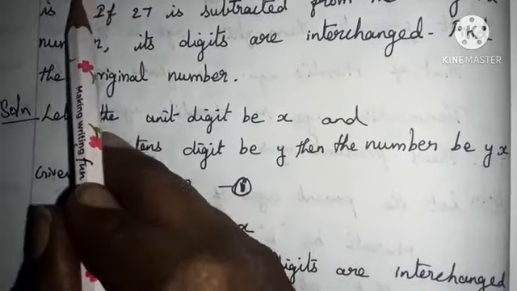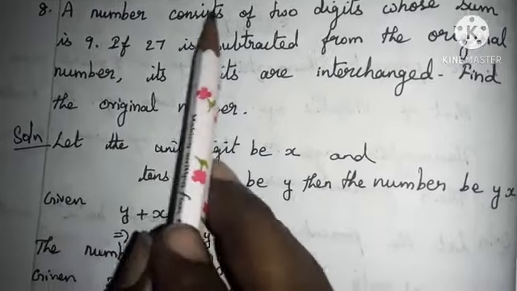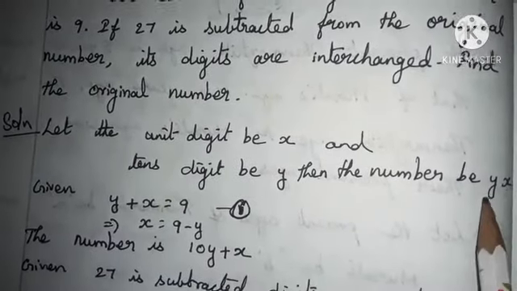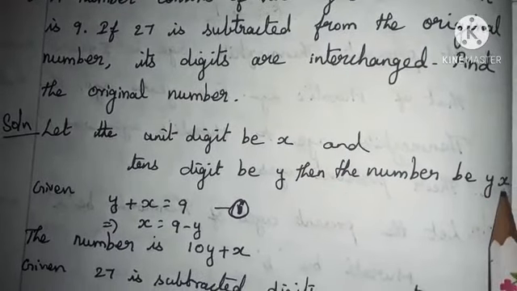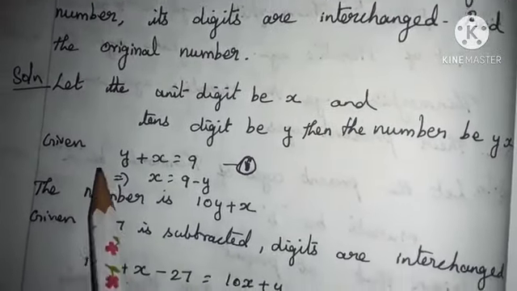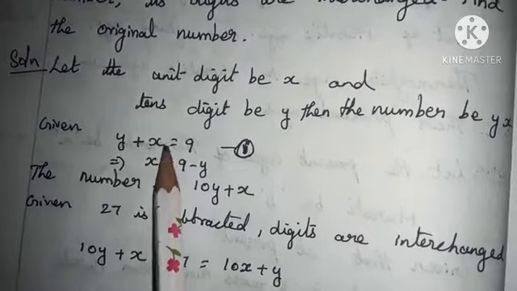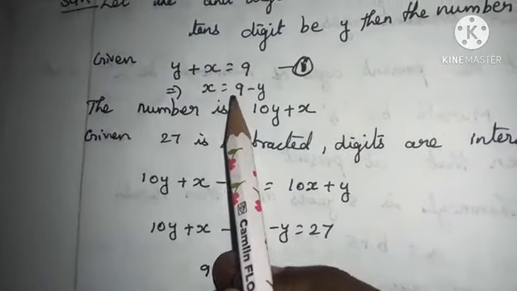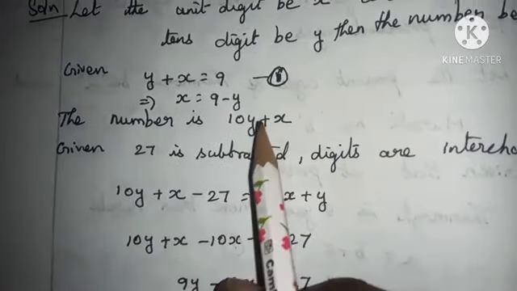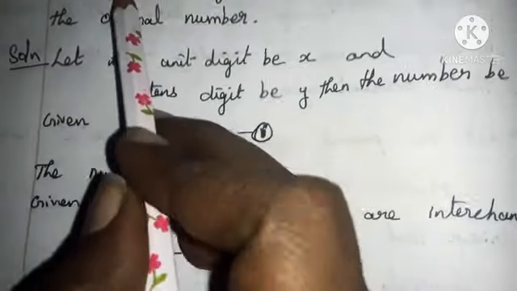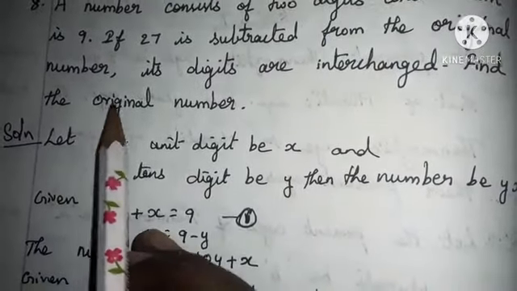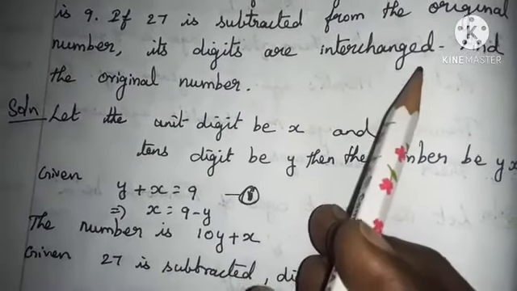The first information they have given is that a number consists of two digits whose sum is 9. That is, when you add y and x, we get the answer as 9. That can be written as y plus x equals 9. From this we get x equals 9 minus y. And the second one is, if 27 is subtracted from the original number, its digits are interchanged.